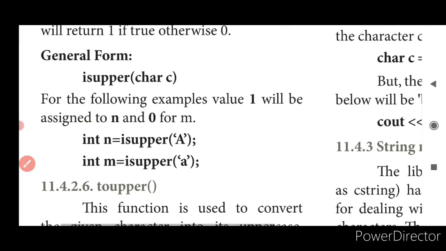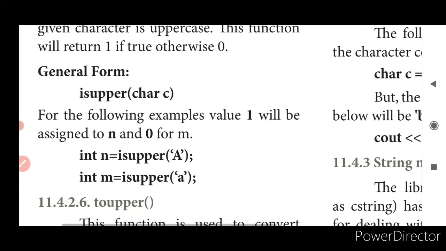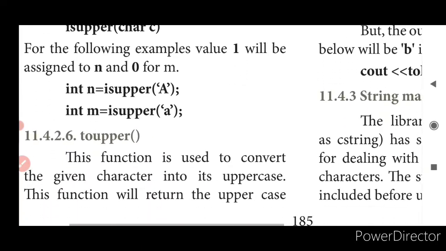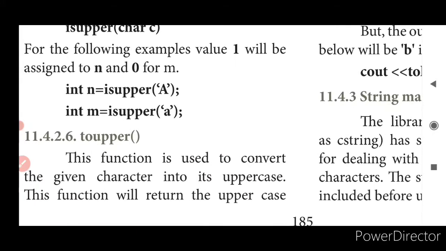toupper means it is going to convert from the smaller alphabets to the uppercase alphabets. toupper. There is plenty of difference between isupper and toupper. isupper checks for the condition, toupper converts. Okay.